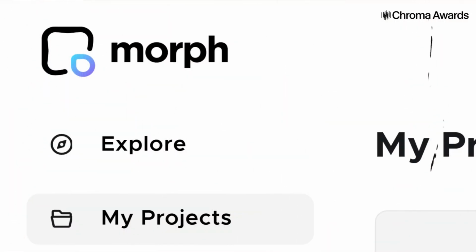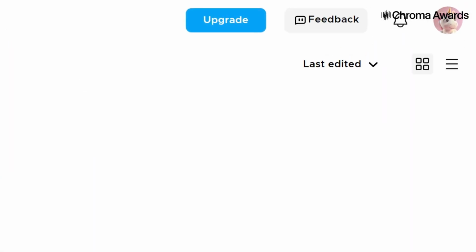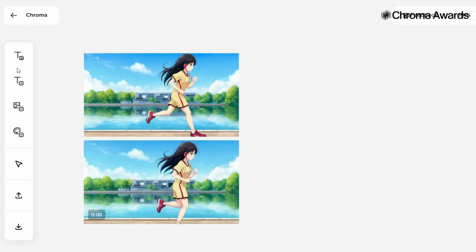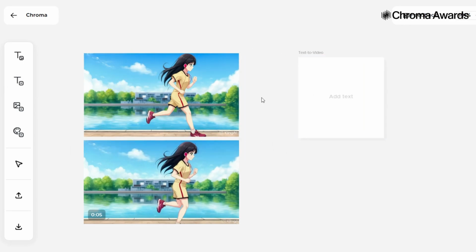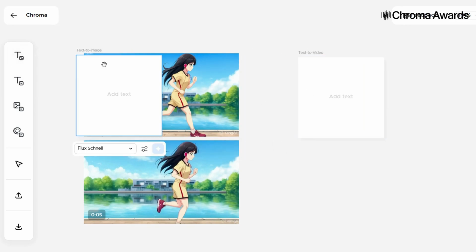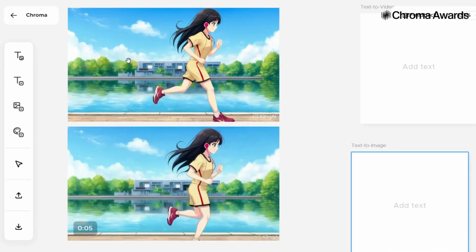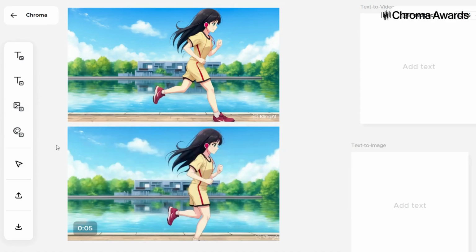Next one is my lifesaver, Morph Studio. First of all, it gives you cute profiles. It's one of the bronze sponsors of Chroma, and it's amazing for creating videos with just one frame, or even text to video and text to image. I mainly use the one image to video option with a single starting frame, and it worked really well. Prompting was extremely easy compared to other AIs. You can make grammar mistakes, keep the instructions simple, and it still understands the character's motion and the product you want to show.